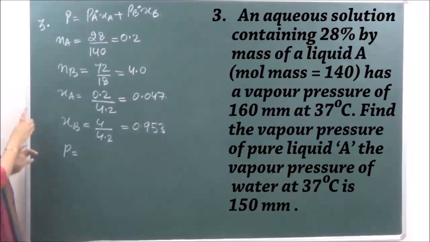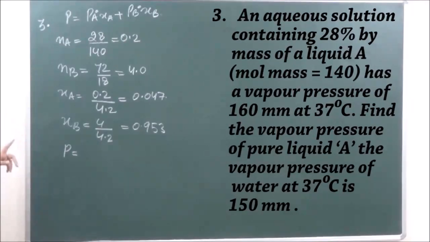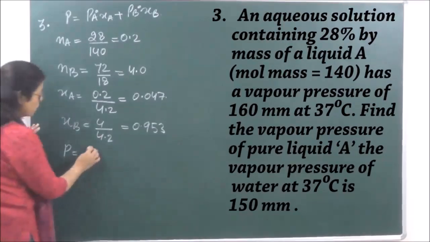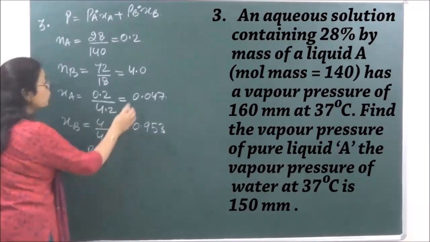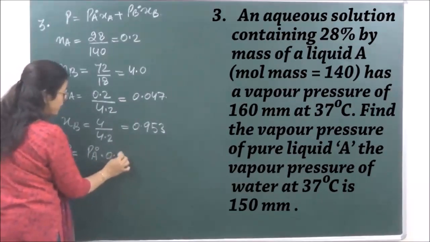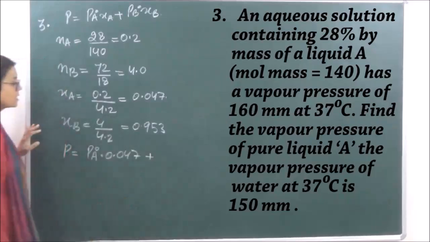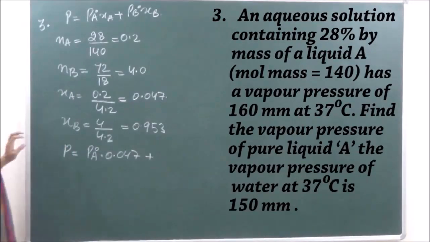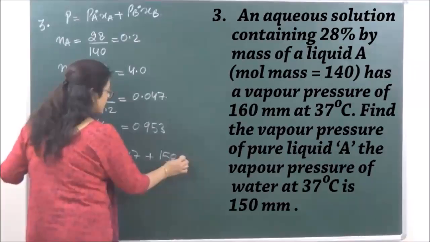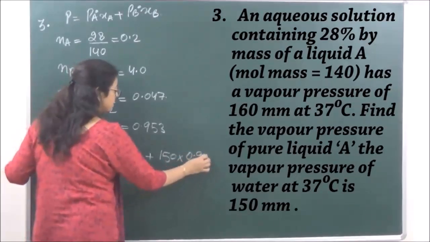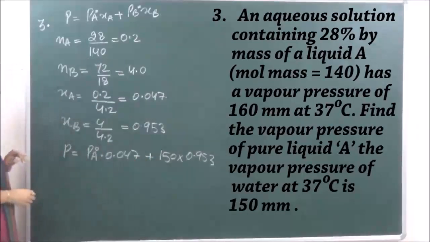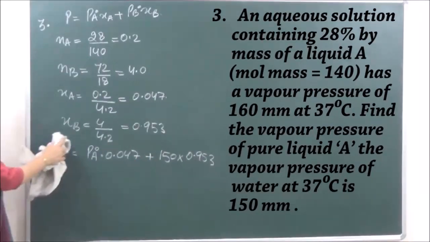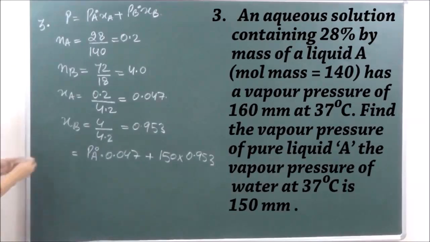Now we can calculate P total. P will be equal to PA naught into XA. PA naught we do not know, we have to calculate. P total is given to us as 160. Okay. So this will be equal to PA naught into mole fraction of A, which is 0.047, plus PB naught, given as 150, into the mole fraction of B. And over here, total pressure given to us is 160.